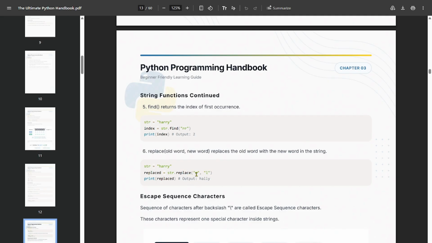Just like that, replace takes the old word and the new word. So when you give the old word plus the new word, it will replace the old word with the new word. Just like this, here for Harry we are replacing L with R, so it is giving you Hallie. So that's how this works.